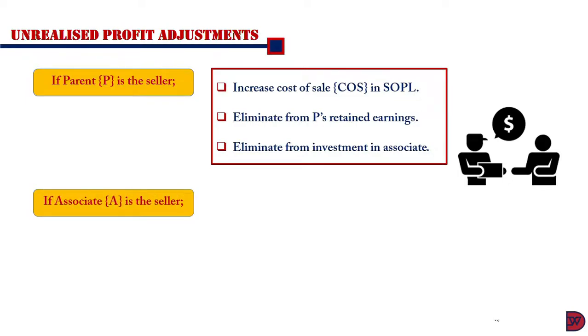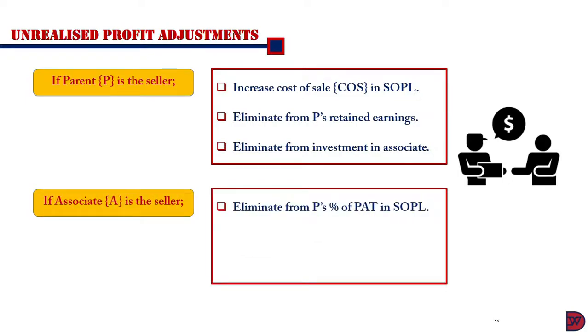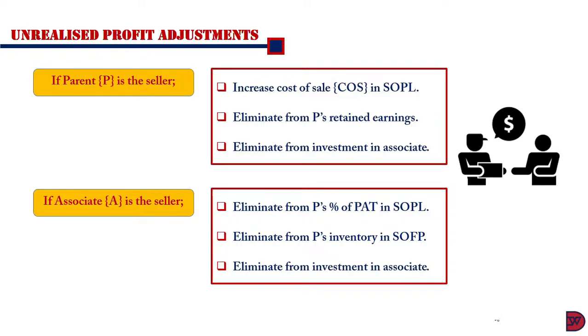Secondly, if the associate is the seller, we'll eliminate the unrealized profit from the parent percentage of the profit after tax of the associate in the group statement of profit or loss. Secondly, we'll eliminate the unrealized profit from the parent inventory in the group statement of financial position. Then lastly, we'll eliminate the unrealized profit from the investment in associate.